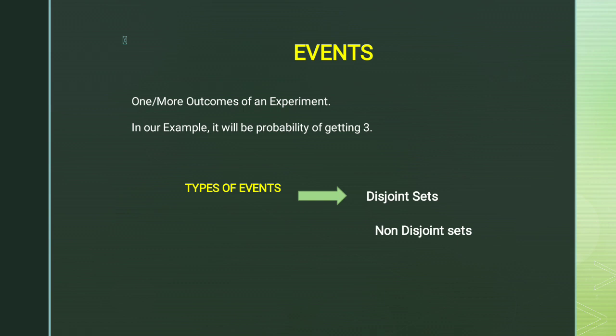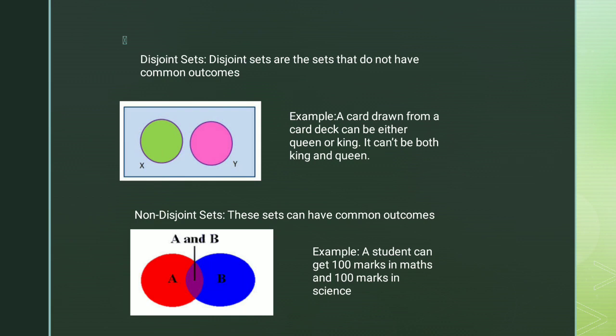Now we'll start with the basic one, that is the first one, disjoint sets. It is pretty easy to understand what disjoint sets are by referring to the diagrams. When we refer to this diagram, we have two balls, x and y, of green and blue color. Now what are disjoint sets? Disjoint sets are the sets that do not have common outcomes.